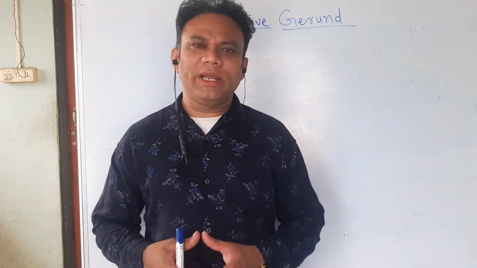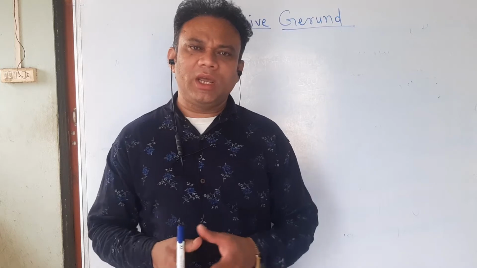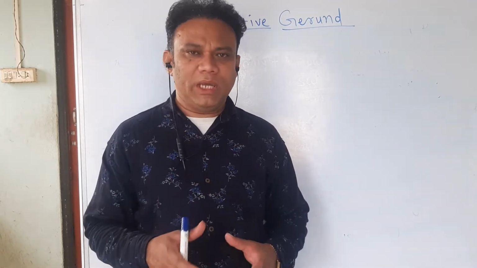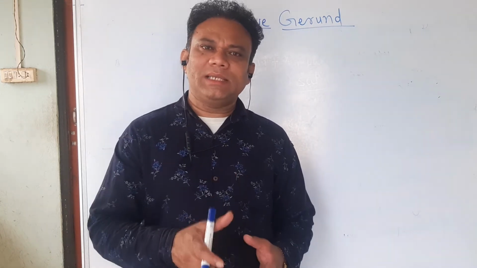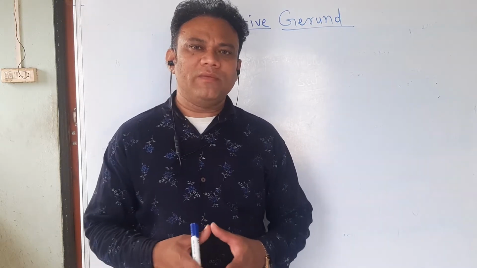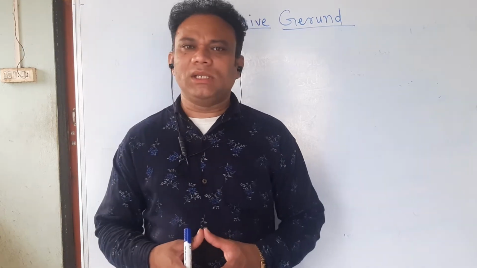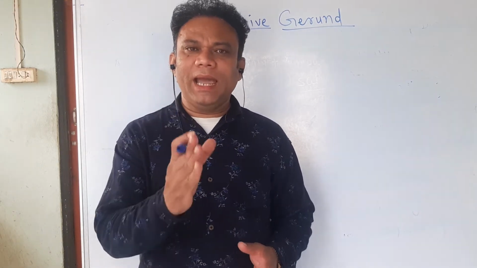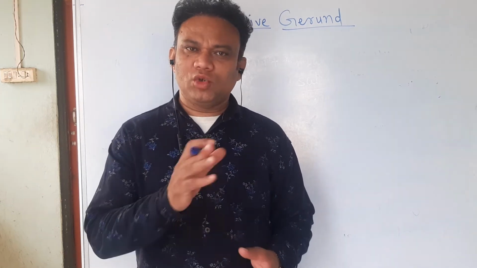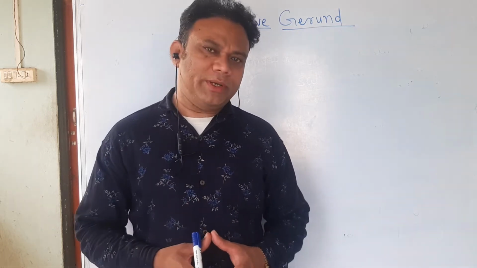Sometimes we have to convert a gerund into an infinitive. That is also very easy. We just have to cancel the suffix ing and add the preposition to before the first form of the main verb. For example, dancing is my hobby. Here dancing is a gerund. If we want to convert this gerund into an infinitive, we cancel the suffix ing and add to before the first form of the verb. So the answer will be, to dance is my hobby.